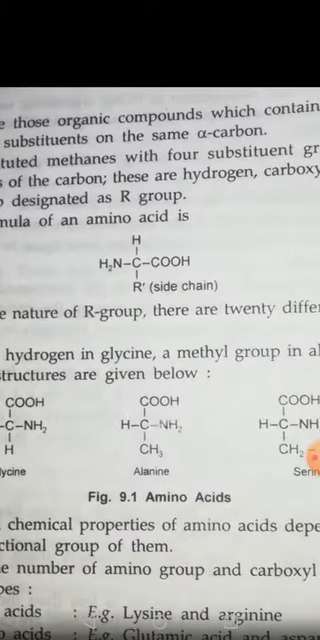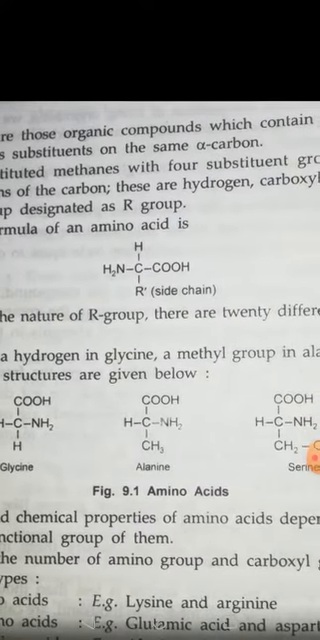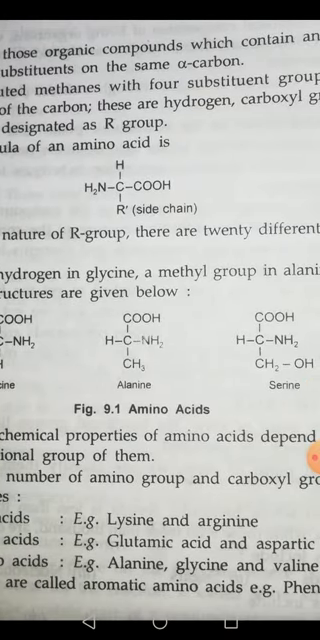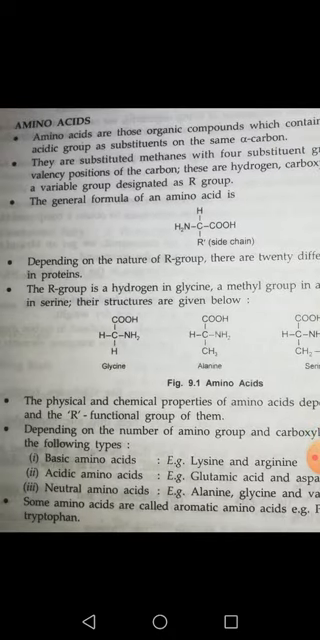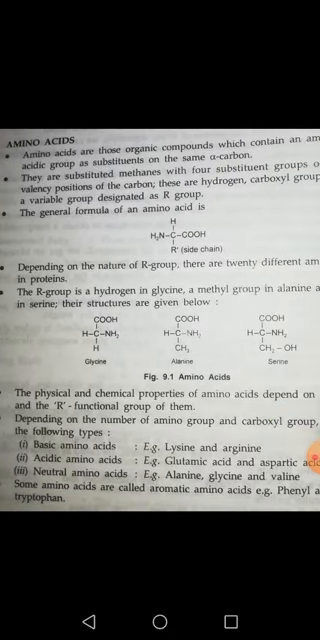So here in the picture you can see the formula of an amino acid. NH2 represents the amino group. COOH represents the carboxylic acid group. R represents the variable group, and H is hydrogen. One more thing I want to tell you: apart from the R group, the rest of the groups are similar in all amino acids. NH2 will be there, H will be there, COOH will be there, and the R group is the variable group.